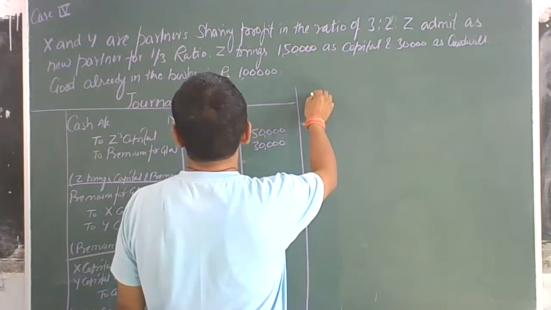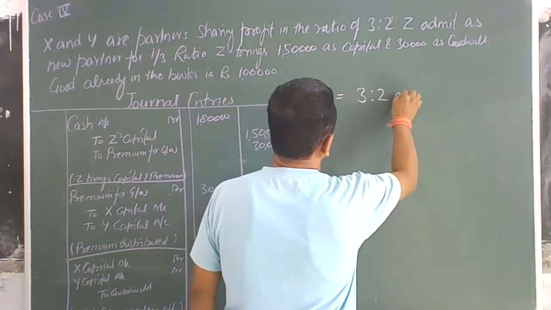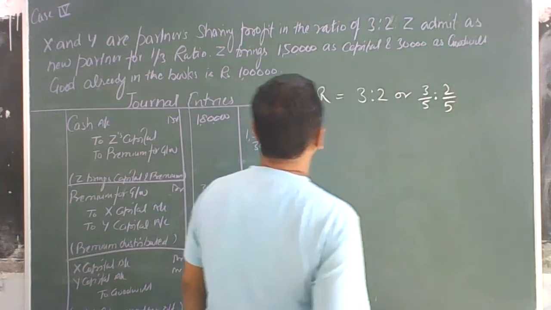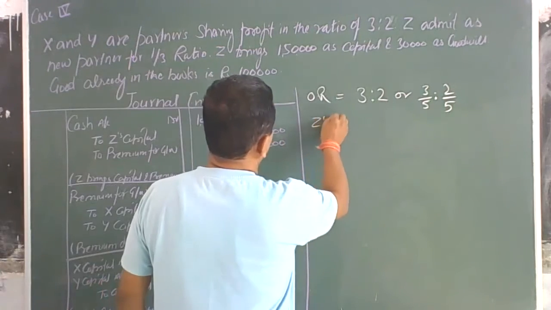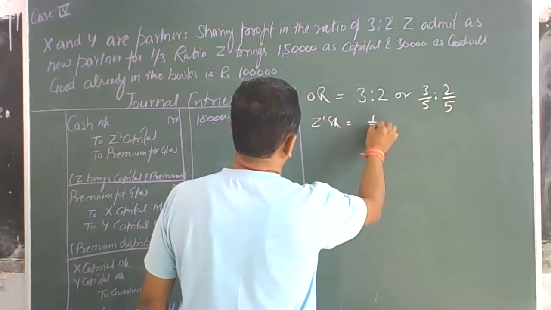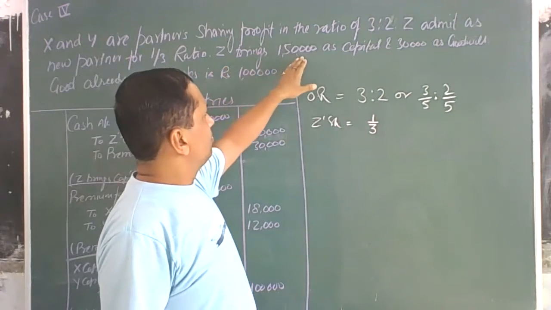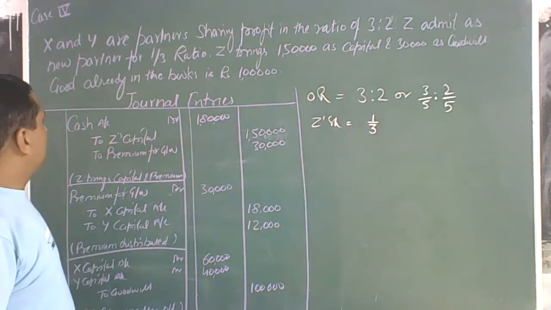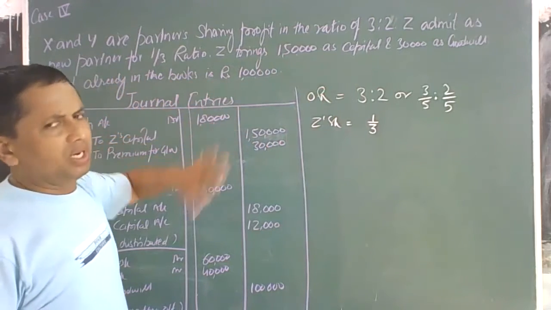1/3 share means the old ratio is 3:2, or 3/5 and 2/5. Admitted as a partner, the new partner Z's share is equal to 1/3. Z brings 1,50,000 as capital and 30,000 as goodwill. Goodwill already appears in the books as rupees 1 lakh.